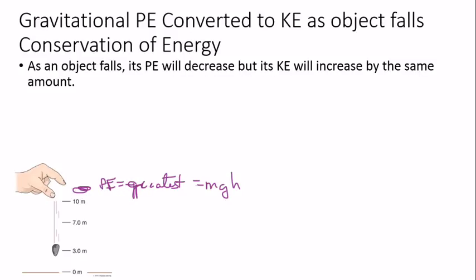So one of the things we know, and we talked about this before, is it's going to go faster and faster and faster. It's going to accelerate as it heads to the ground. And so here, kinetic energy, calculated as 1/2 mv squared, v is the greatest. Okay, so I hope that you buy that. So as we drop this rock, potential energy, stored energy, is converted to kinetic energy.